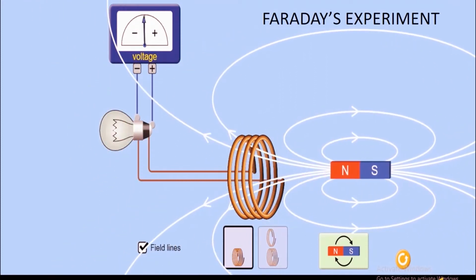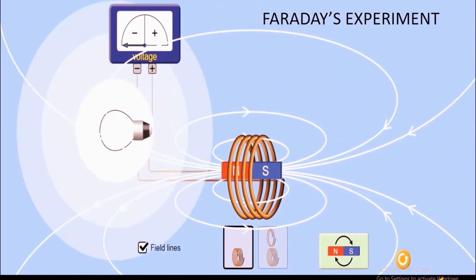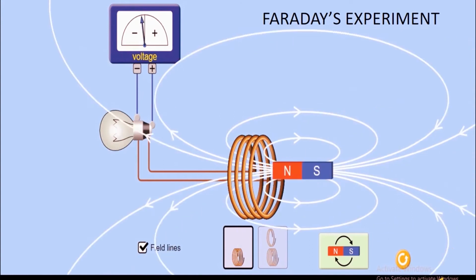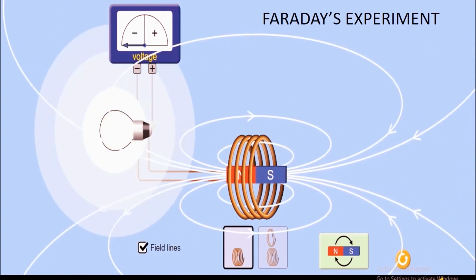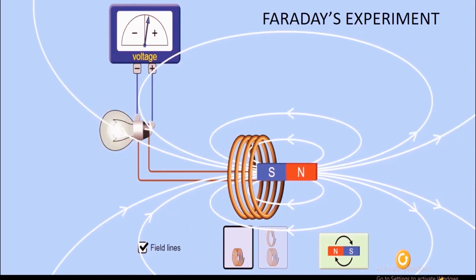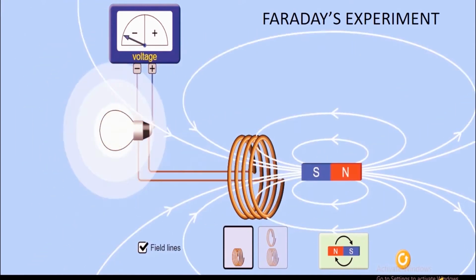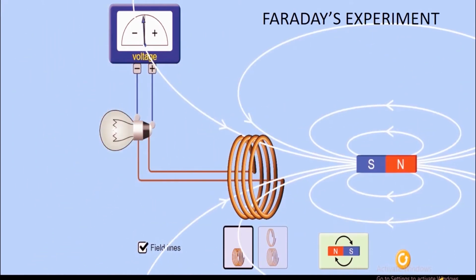Whenever there is a change in the magnetic field, there is a change in the electric field. This happens even when the polarity of the magnet is reversed. The time-varying magnetic field produces a time-varying electric field. This was the experiment conducted by Faraday.